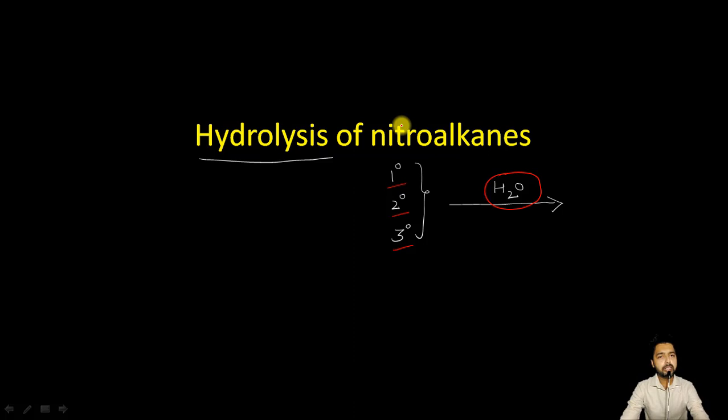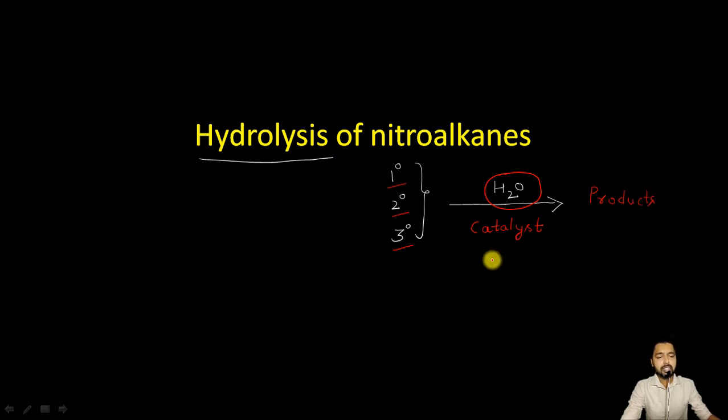The reason being the nitroalkane molecules are quite stable, and as such they do not react with water until and unless we add some catalyst. Let me write here catalyst. Only then a reaction will be possible here, resulting in the formation of different types of products.